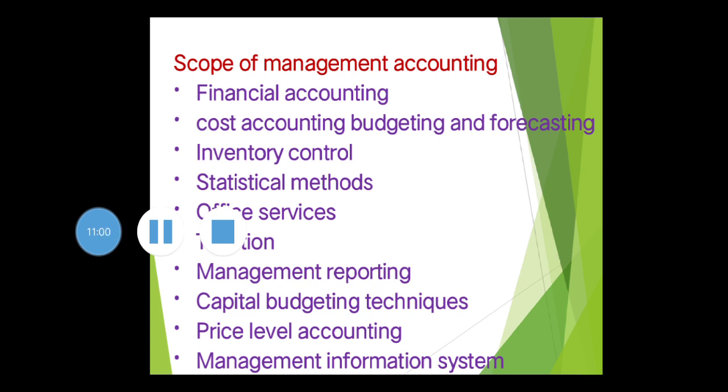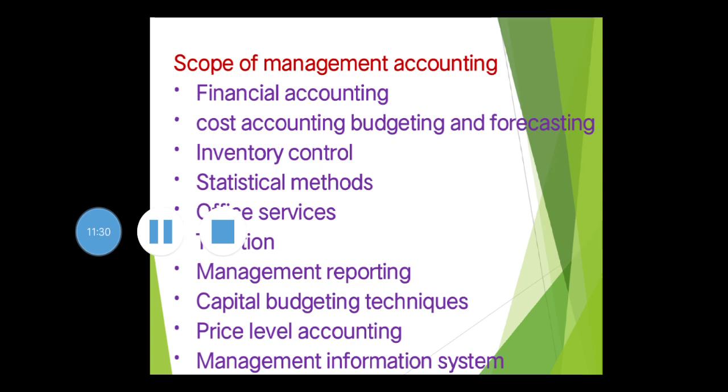Which one is beneficial from the taxation point of view? That is the duty of the management accountant to decide. So tax planning is also a part of management accounting. Management reporting, I think there is no need for further explanation for that. Throughout our discussion, we said that management accounting is actually for reporting.